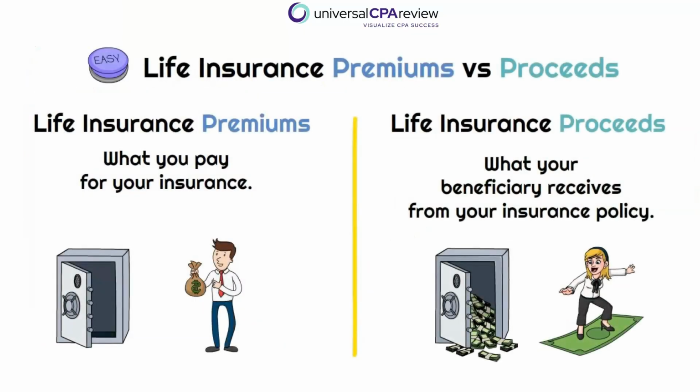All right, so let's dive a little bit further into life insurance. CPA candidates confuse this every single time. So we need to separate two things: premiums versus proceeds. Premiums are the amount paid for the policy. Proceeds are the lump sum payout when someone dies.